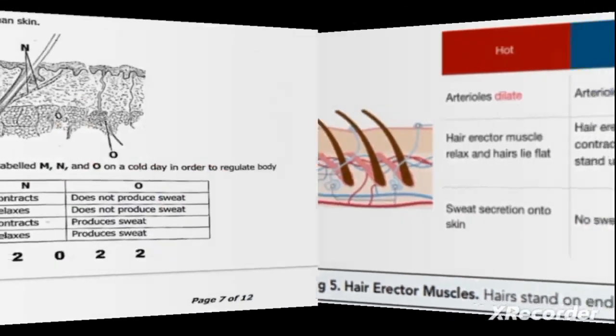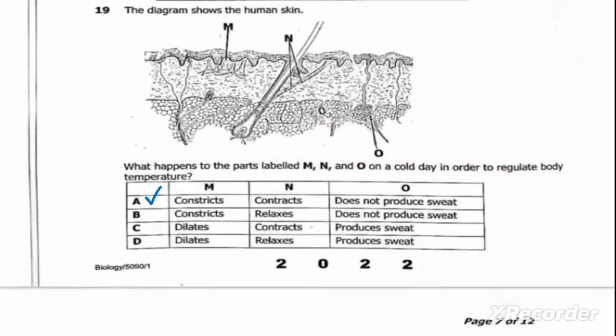So therefore our correct answer is A. M constrict, N contract. M are arteries or blood vessels, then N are erector muscles, then O is the sweat gland.